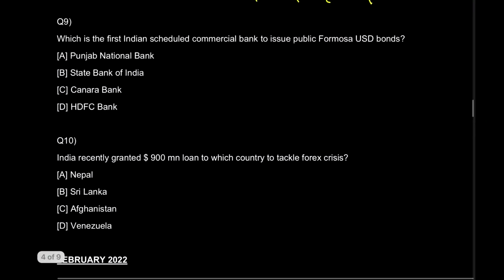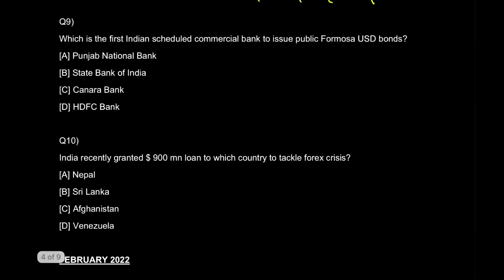Now for question number 9: which is the first Indian scheduled commercial bank to issue public Formosa USD bonds? This is interesting. The first Indian bank to do that is India's favourite bank, SBI, where the lunch break keeps going on. That's the answer for this question, and you just need to know that SBI has raised $300 million through the Regulation S Formosa bonds for how many years? 5 years, and it is the first Indian scheduled commercial bank to have issued these public Formosa bonds.